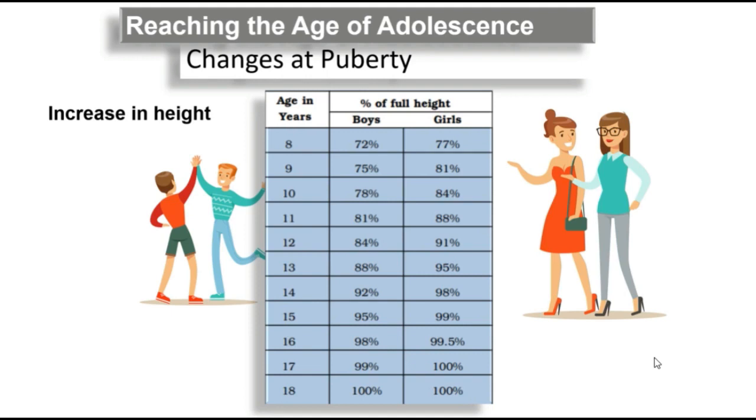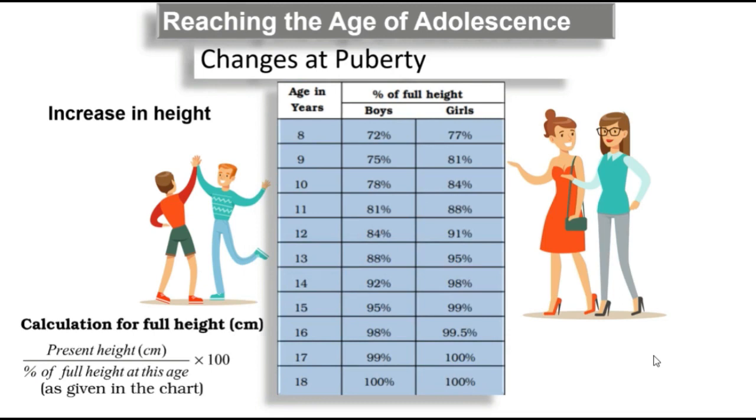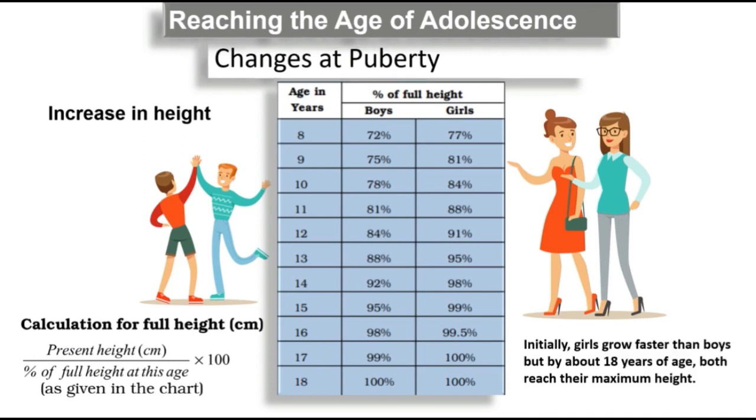Calculation for full height in centimeters: there is a formula, and you can pause this video and go ahead with calculation of your own height using this chart, right? But remember that girls grow faster than boys, and at about 18 years of age both boys and girls will reach the same height.